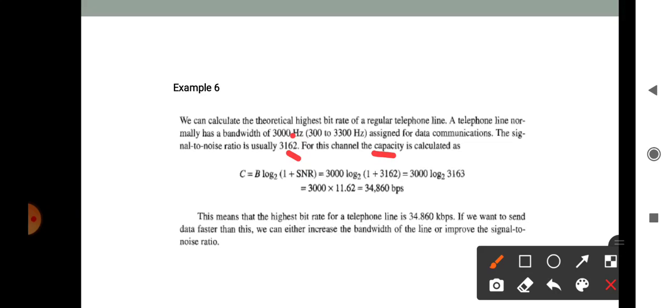Here we put in the values: the bandwidth is 3000 Hz, log 2 of 1 plus the SNR, 3162. When we calculate this, we get the answer 34,860 bps.